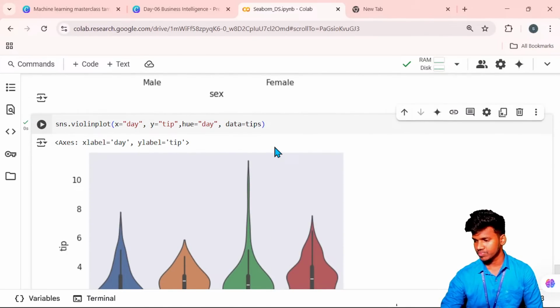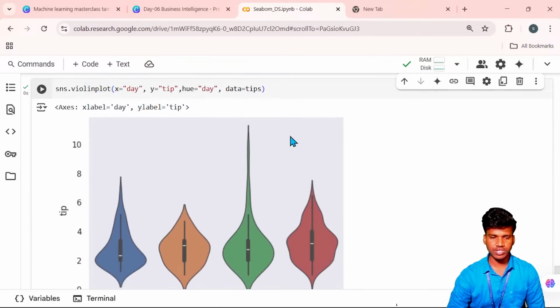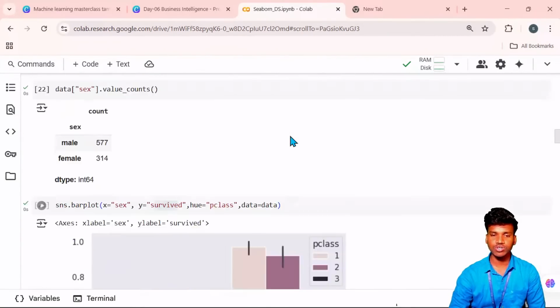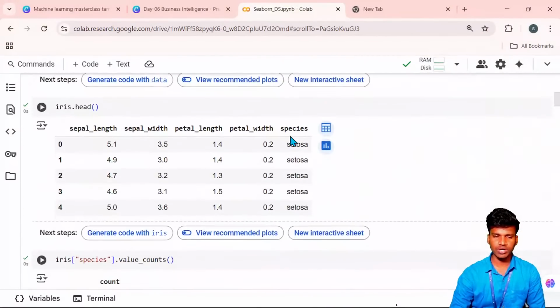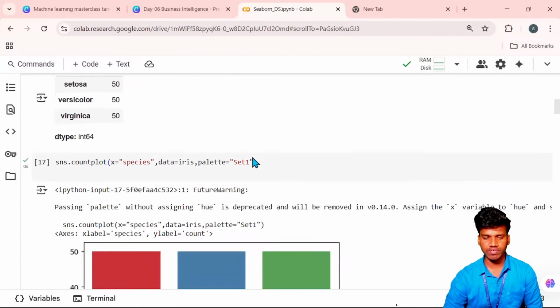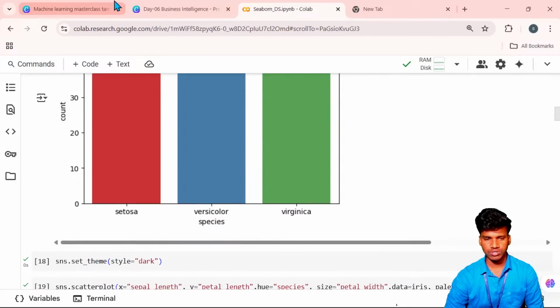Okay. So this is the way we can visualize the data or represent the data in coding. If you just see this, you may feel it is difficult. But it is very easy. Once you work with this, you can easily understand it. Okay.